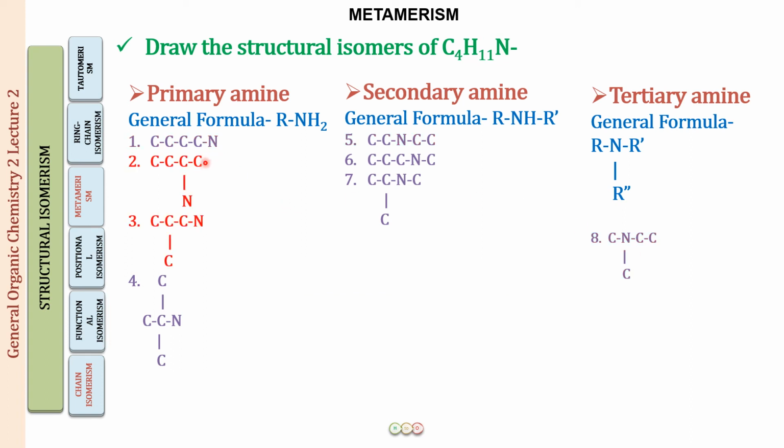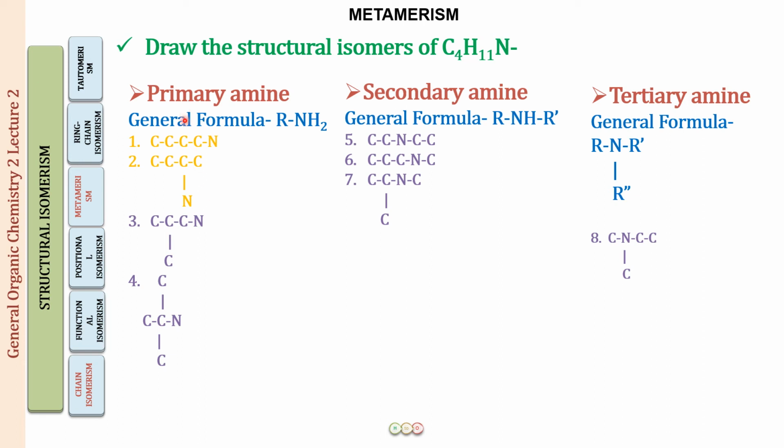Next we have 2 and 3. I've picked some random colors for the structures so that you can differentiate them, because you know the concept already. This is a 4 carbon chain with the same functional group. This is a 3 carbon chain with the same functional group. So what type of isomerism is it? Yes, it is chain isomerism.